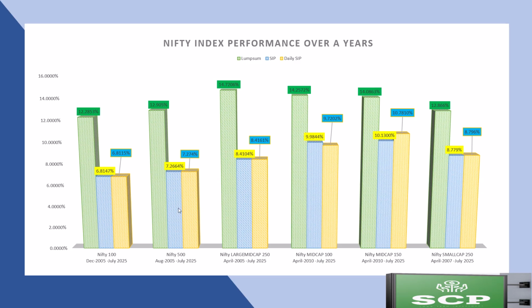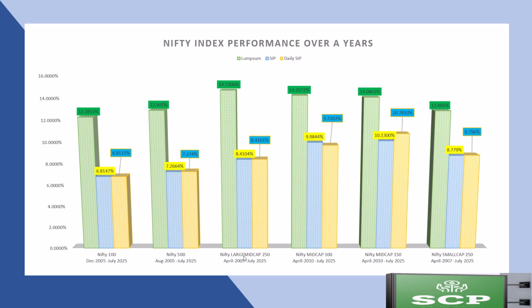Let's assume you invested 1 lakh in August 2005, then the 1 lakh would be 11 lakhs 33,110 by end of July 31st, and the 5,000 SIP investment would generate 48 lakhs 80,000, and a daily SIP investment of 100 rupees would generate 59 lakhs 49,000.